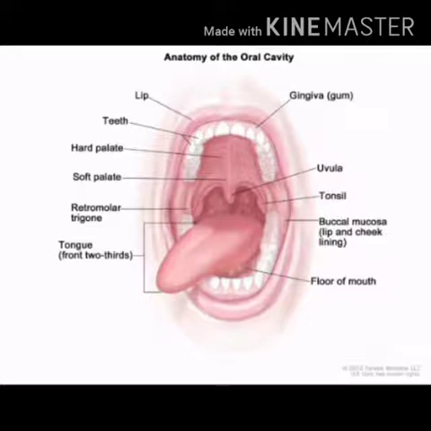Now next are your teeth. In the upper as well as the lower jaws are present white, shining, hard structures, which are called teeth. In man there are 4 types of teeth, whose functions are different, which we have already discussed in the previous chapter. Now, teeth help in chewing and mastication and break down the food into small pieces. This helps in swallowing and increases the surface area of food for the action of enzymes.